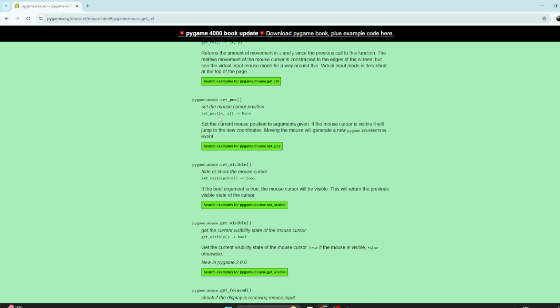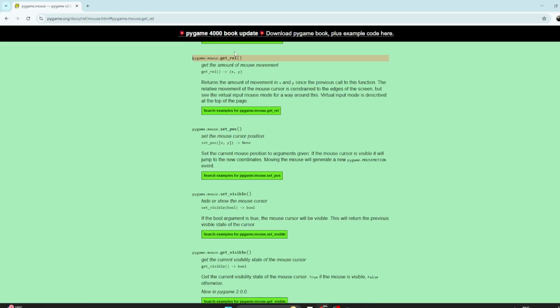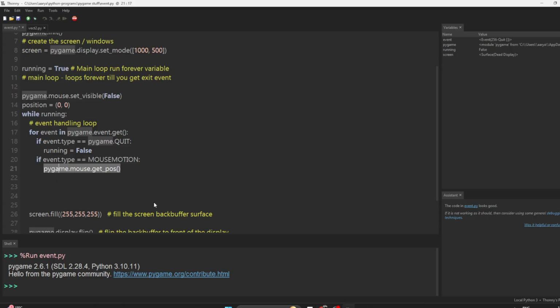Get position returns you a tuple of x and y. So okay, it returned you a tuple of x and y, which is the same thing as what we did with position.